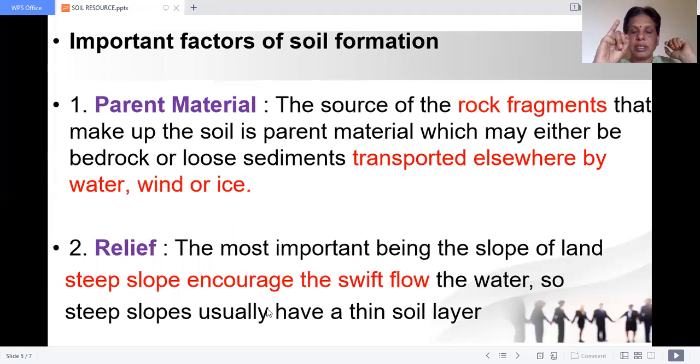Parent rock, I mean, a rock will be broken into small fragments that will be transported elsewhere by water, wind, and ice. Parent material. Relief features. Steep slope encourages swift flow, I mean, to erode by the water, wind, or ice, to make it into still smaller pieces.